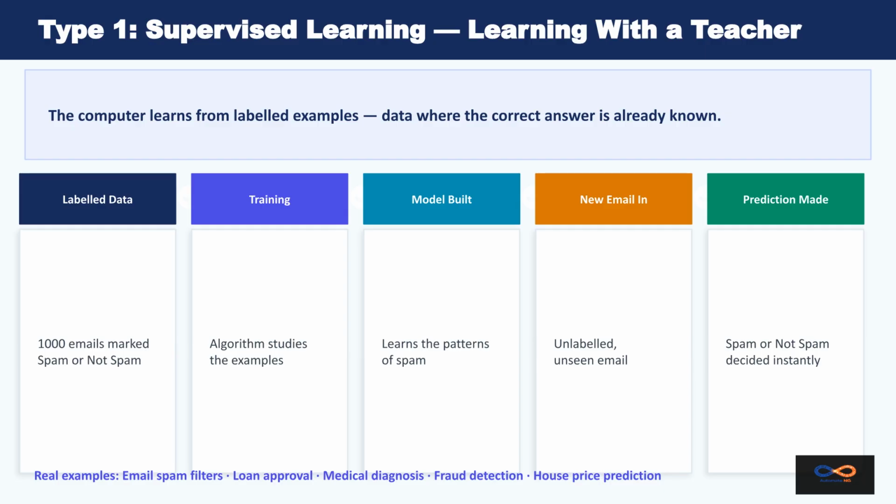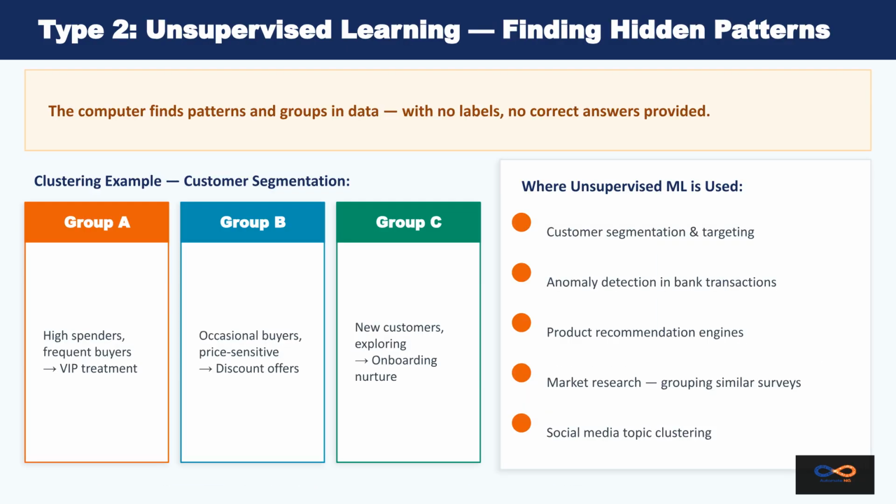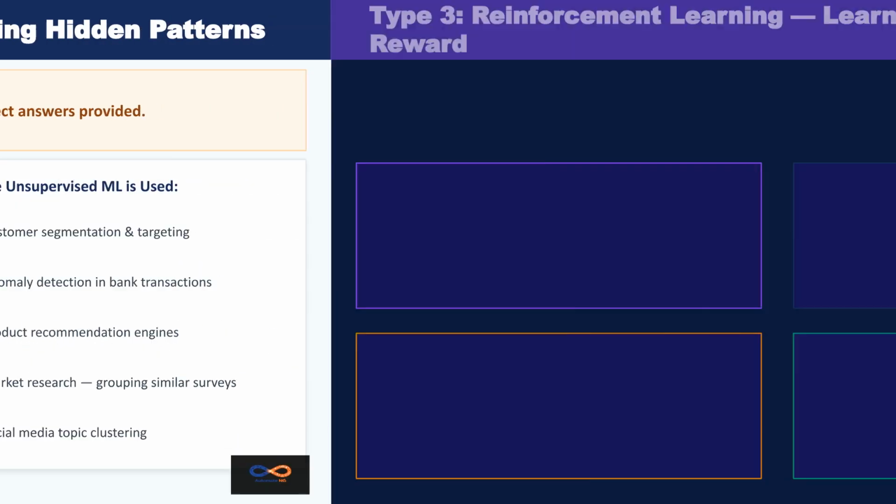Supervised learning is the most common type, learning from labeled data where the correct answer is known. The model is trained on examples, like spam versus not spam emails, and then makes predictions on new, unseen data instantly. Unsupervised learning operates with no teacher or correct answers. It looks at raw data to discover hidden patterns or groups on its own. A key use case is customer segmentation, allowing for targeted marketing strategies.